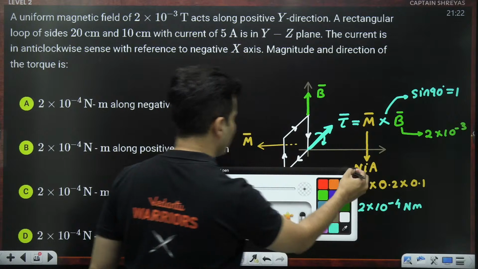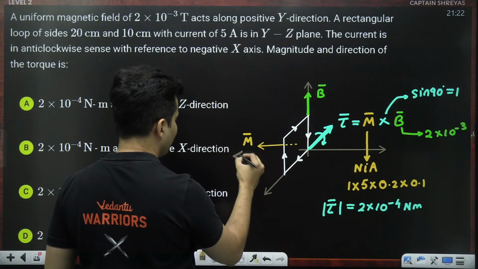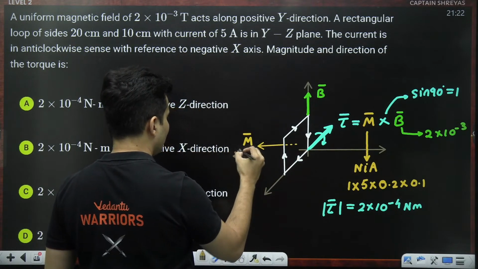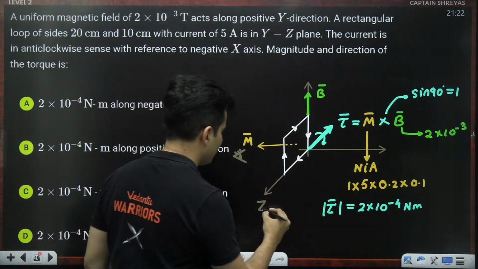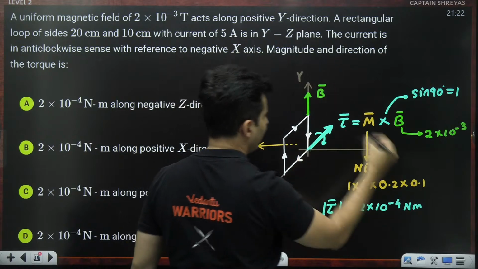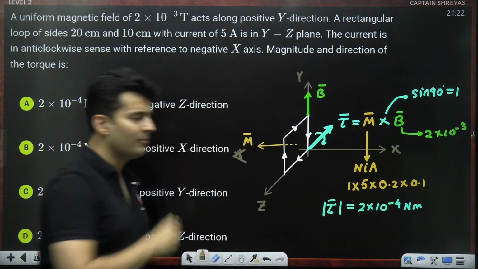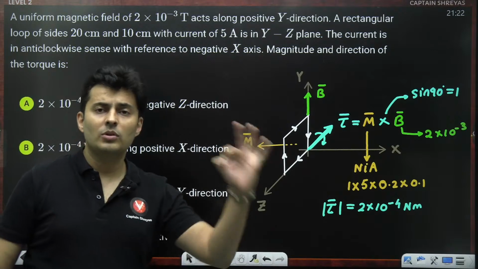Please remember, in this problem, the person observing it was over here. The person observing it was on the negative side of the x-axis. This was z, this was of course y, and this was x. So this diagram was very important. Without diagram, you will suffer.